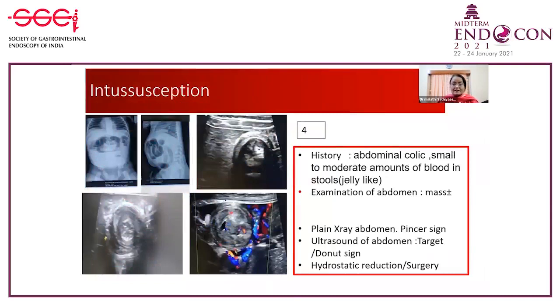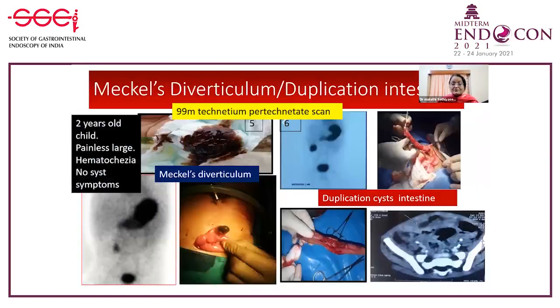Similarly, if it is intussusception, with colicky crying, where the child is crying and passes red currant jelly stool, an examination of the abdomen, a plain X-ray abdomen, and an ultrasound are more than sufficient to show this beautiful donut sign, which will not be picked up by colonoscopy. Colonoscopy is therefore not indicated in intussusception.